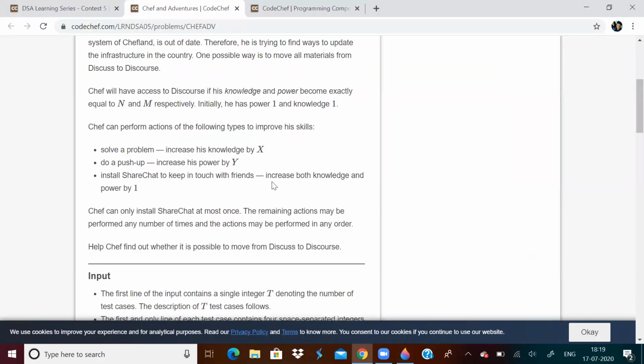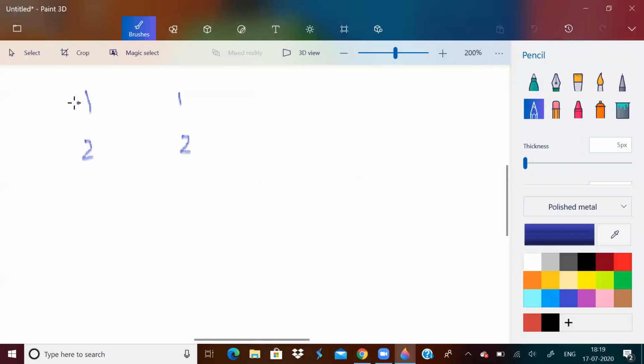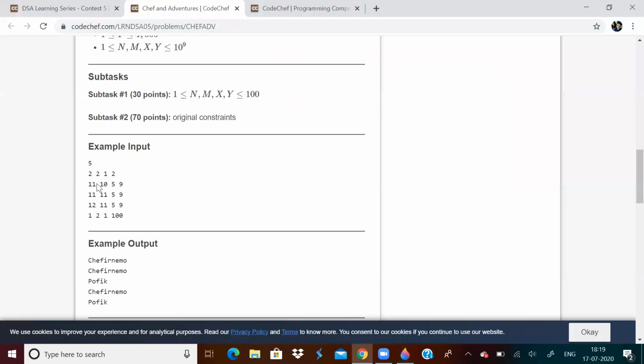If I install ShareChat, both knowledge and power will increase by 1, so 1 plus 1 is 2. Both of them will become 2. So yes, it is possible.